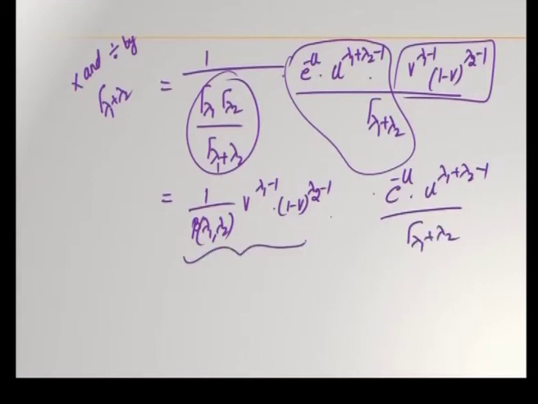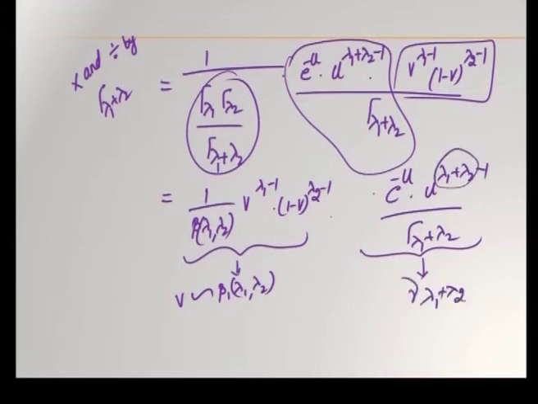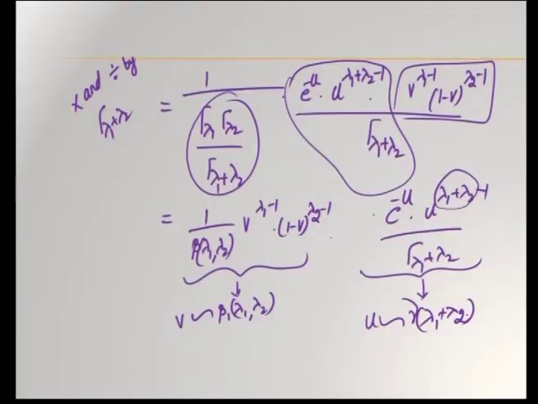Now, this is a beta 1 distribution of parameters lambda 1, lambda 2, that is v is following a beta, because this is in terms of v. And this is a gamma variate with parameter lambda 1 plus lambda 2, that is u, u is the variable here. So, u is a random variable following gamma distribution with parameter lambda 1 plus lambda 2.